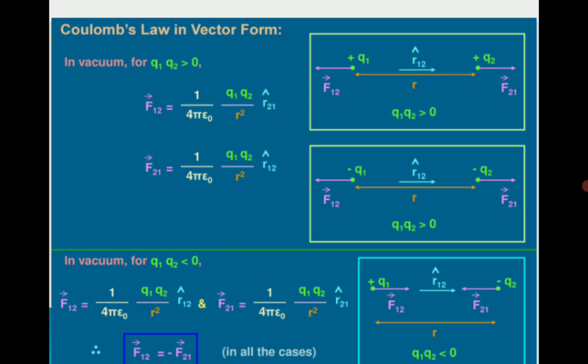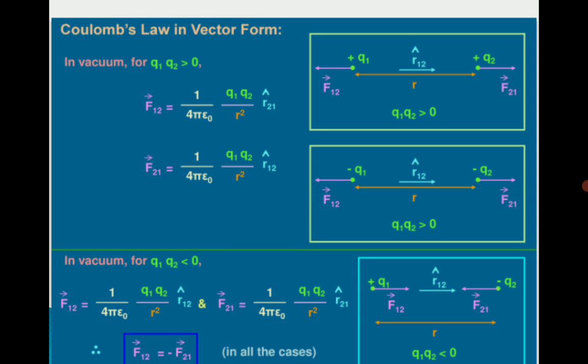Similarly, we can write the force exerted on 2 by 1 as 1 upon 4 pi epsilon naught q1 q2 by r square, unit vector r12. The same condition we can have if the pair of charges are negative. In that condition also we can write the expression. And if one charge is positive and the other is negative, in that case also we can write the expressions for the mutual forces.